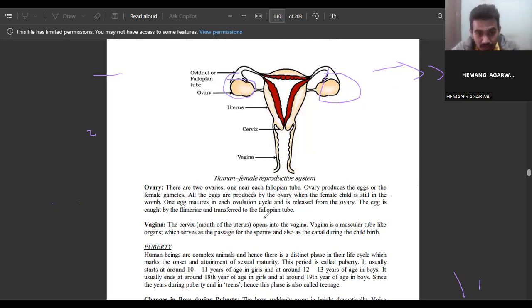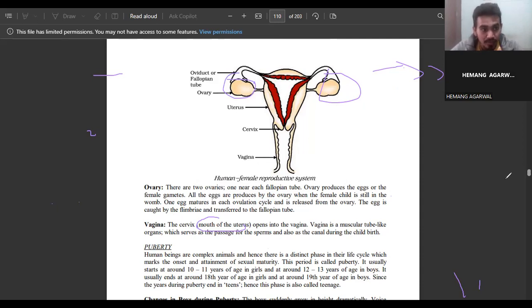So one egg matures in each ovulation cycle and is released from the ovary. The egg is caught by the fimbriae and transferred to the fallopian tubes. Then what is the vagina? The cervix is the mouth of the uterus that opens to the vagina. The vagina is a muscular tube-like organ which serves as the passage for the sperm and also as the canal during childbirth. For the passage of sperms from the male genitalia to the female genitalia, there must be a passage. That is the use of the vagina, which provides a pathway to transfer sperm from the male to the female uterus.